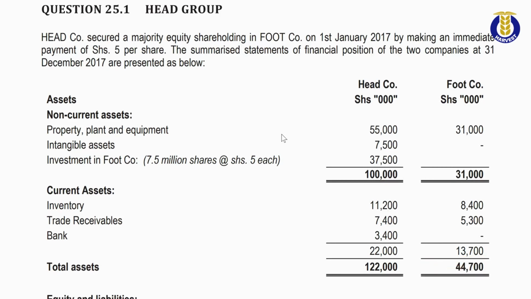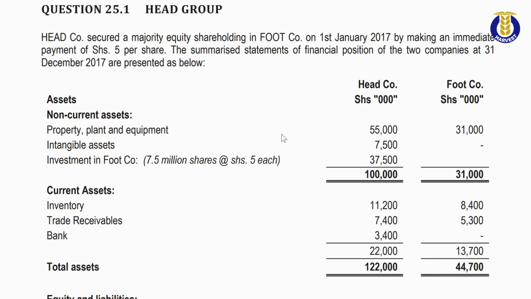In this particular video, I'm going to talk about the consolidation of the statement of financial position for a parent with one subsidiary. This video follows my other video that handles the presentation procedures under IFRS 10.